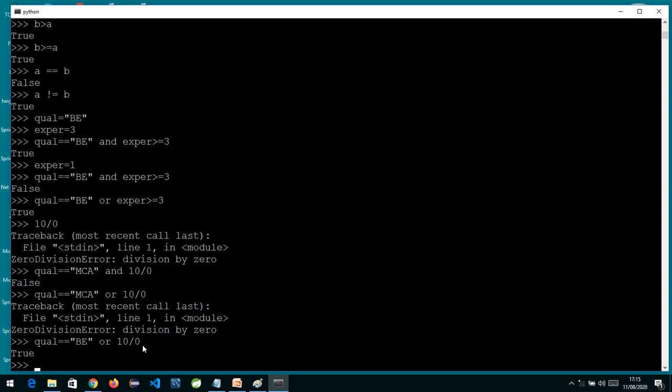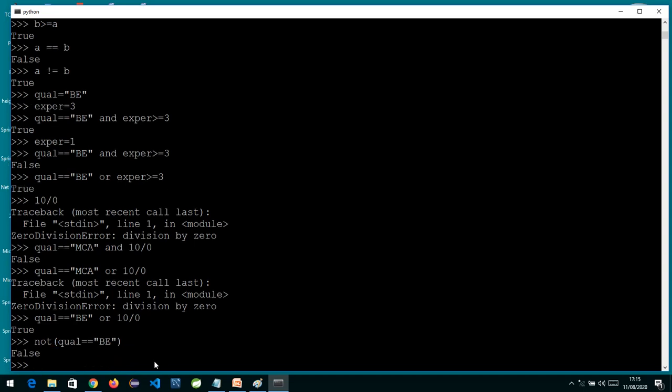Okay, and what NOT will do is, NOT will negate it. So if I write the NOT operator this way, not of, and I put this whole thing over here, not qualification is equal to BE, the outcome of this actually will be true, and not of true means it will reverse it and give you the answer as false. Okay, so these are my logical operators.